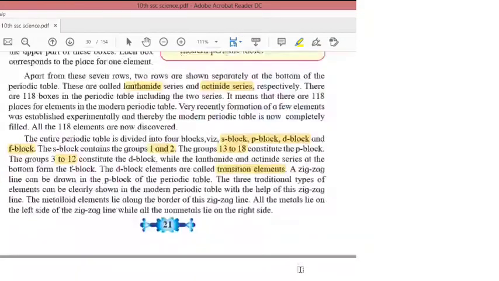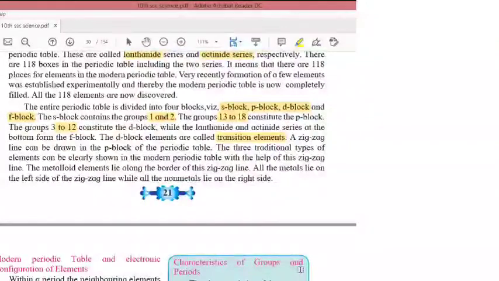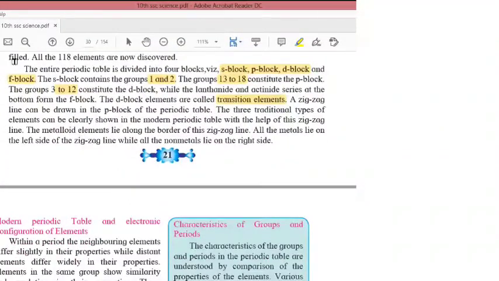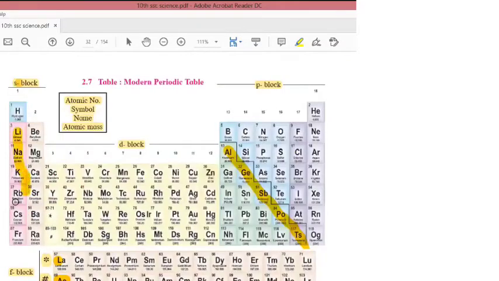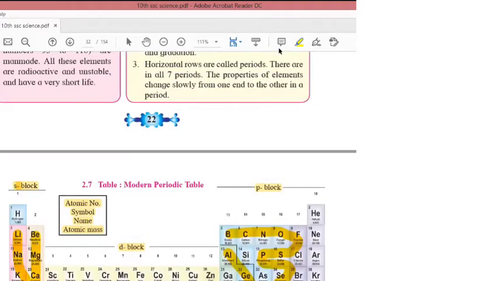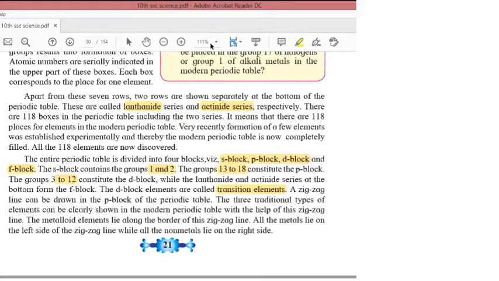All the metals lie on the left hand side of the periodic table. On the left hand side, you can see all metals are there. These are also metals. And on the right hand side, these are all non-metals. So on the left hand side, there are metals. On the right hand side, there are non-metals.